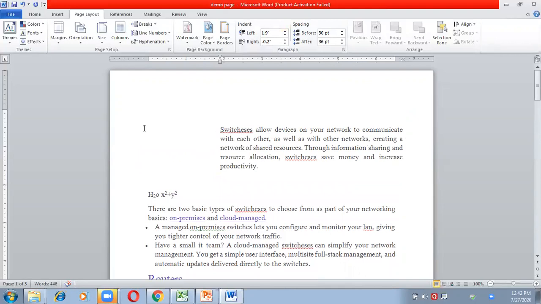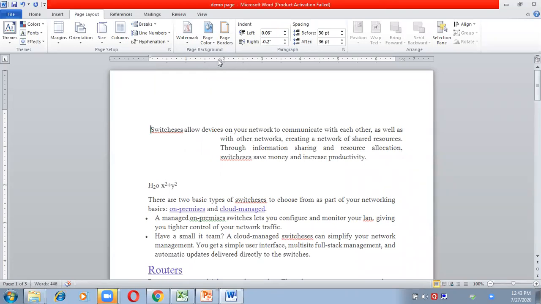Indentation means the space which you want to leave before the starting or before the ending of the paragraph, from the left hand side or the right hand side, and from the top and from the bottom. This space is known as indentation. Suppose the first line of the paragraph I want to start from here, but the rest of the lines I want to start from this point.